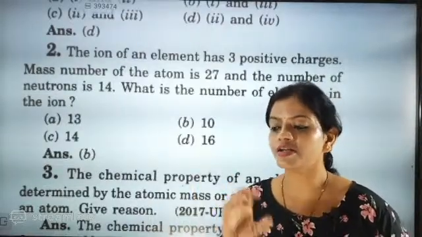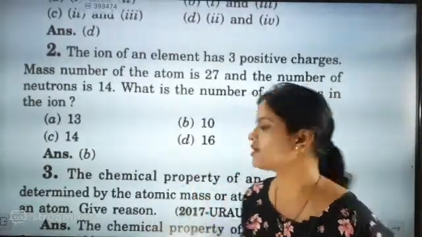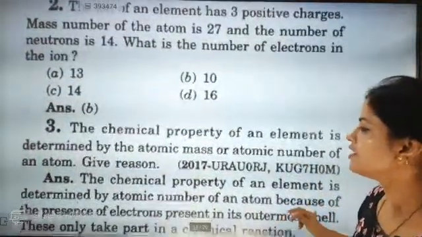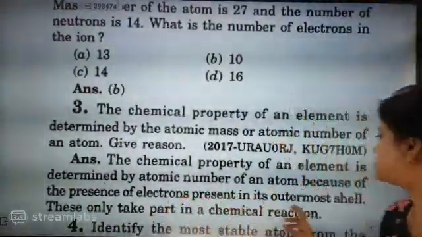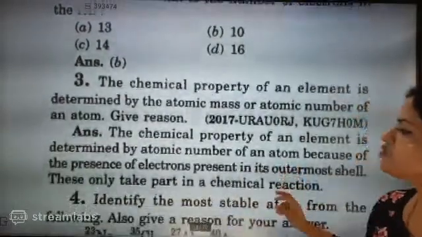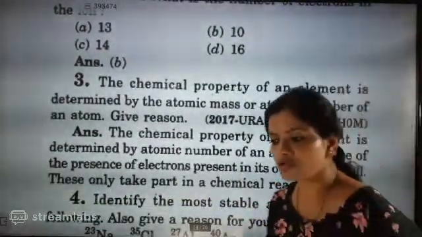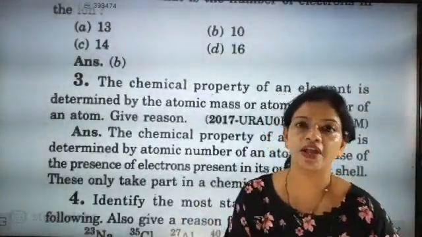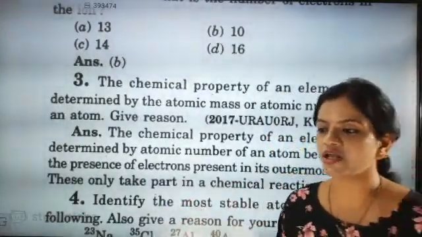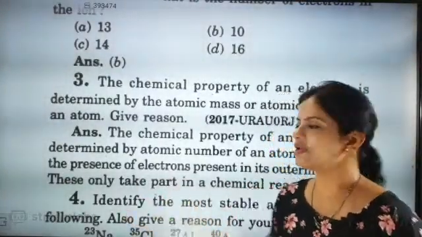So definitely it is a property of atomic number, not of mass. Because of the electrons present in the outermost shell, only these take part in chemical reactions, whether it becomes positive or negative or shares, and because of that it is known.